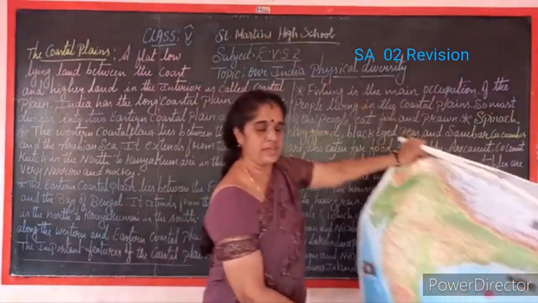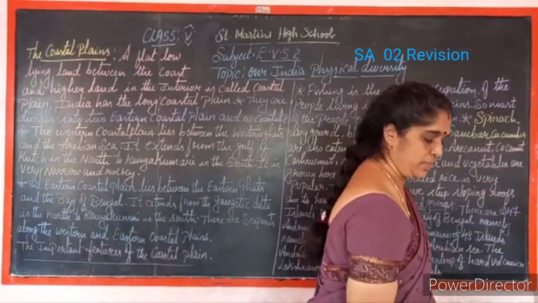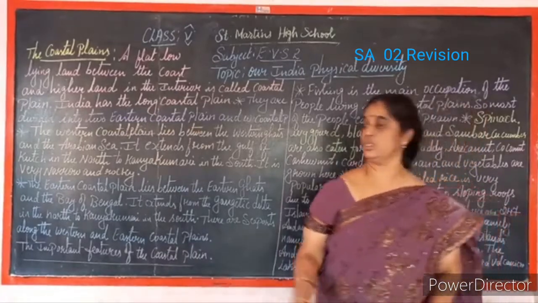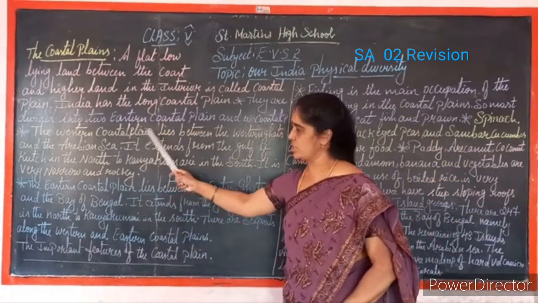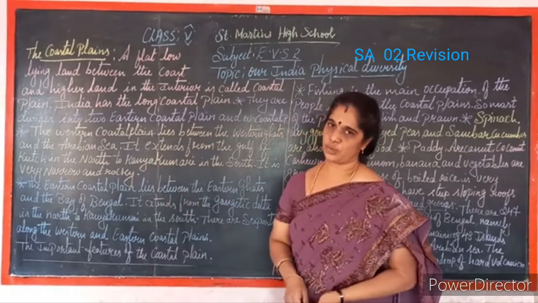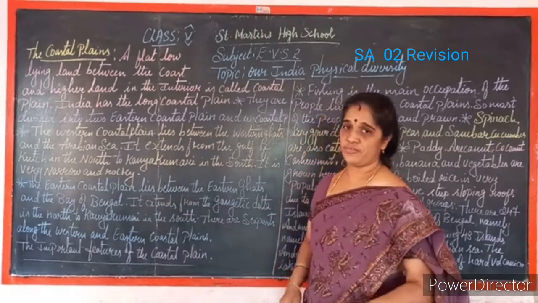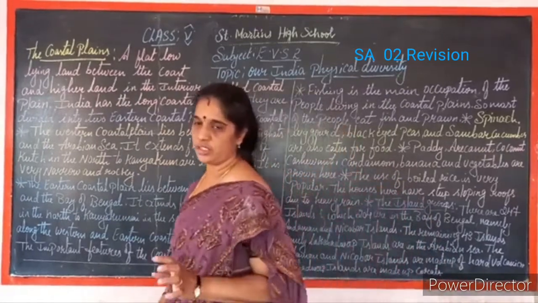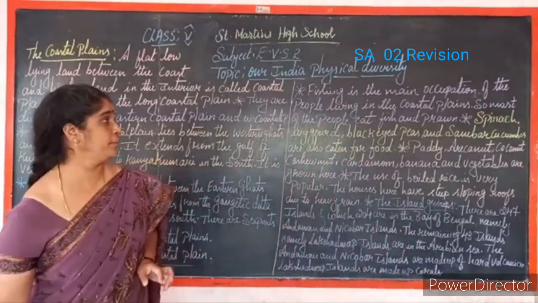I will show you again after some explanation. So what's the Indian map? Now you came to know the difference between the Western coastal plain and the Eastern coastal plain. Now coming to the important features of the coastal plain. What are the important features of the coastal plain here?